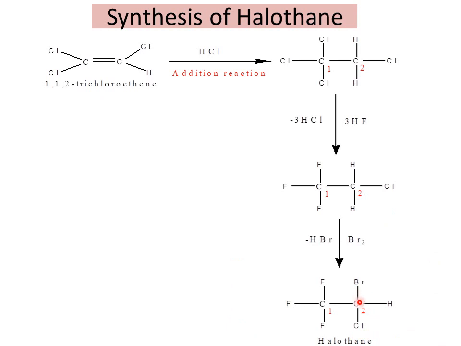What is halothane? 2-bromo-2-chloro-1,1,1-trifluoroethane. The starting material is trichloroethene. Add HCl to give the addition product, replace the chlorines with fluorine, then replace the hydrogen atom with bromine. Finally, we get halothane. Thus, the synthesis of halothane. It is a halogenated hydrocarbon.